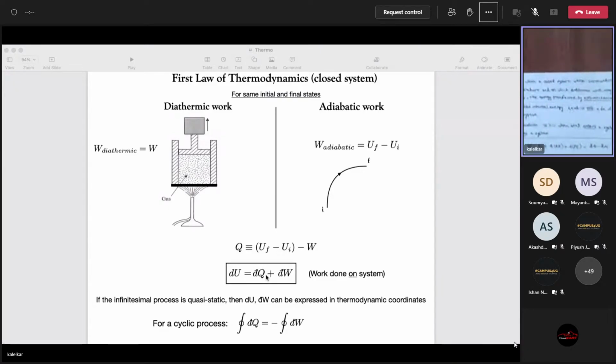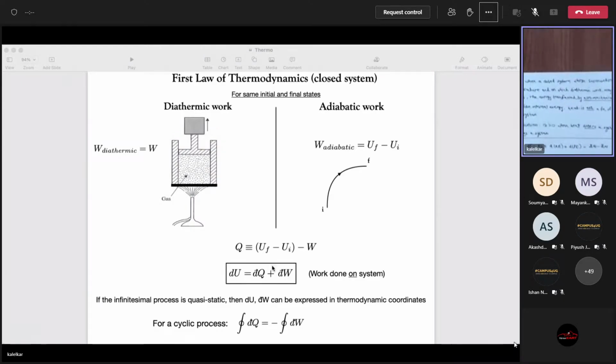It's not a function of thermodynamic coordinates. You will never see heat written as a function of P and V, or work written as a function of P and V, because these are not thermodynamic coordinates. This bar is just indicating a small number. However, what is on the left hand side is a function of thermodynamic coordinates. So internal energy is a function of, say, temperature and volume. You understand? So you understand the importance now of keeping the notation.